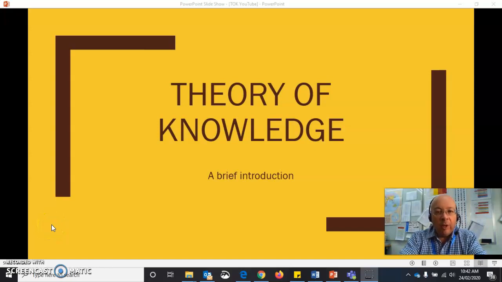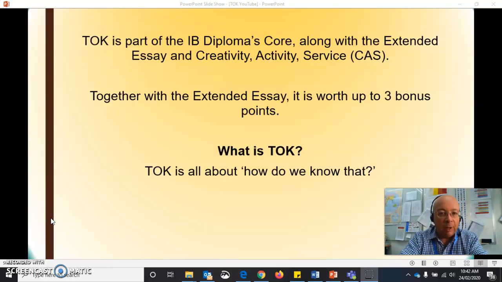Hi, I'm going to be talking today about the IB Diploma's Theory of Knowledge. I'll be talking about the new guide that is going to be first taught in 2020 and first assessed in 2022. A brief overview of some of the changes and also to show you how it's assessed. So if you're a teacher or a student, hopefully this will help a little bit.